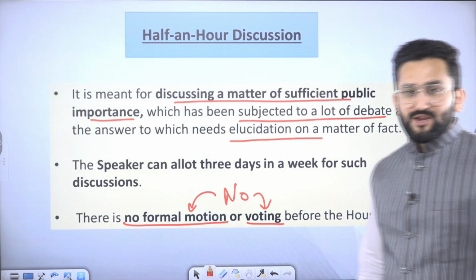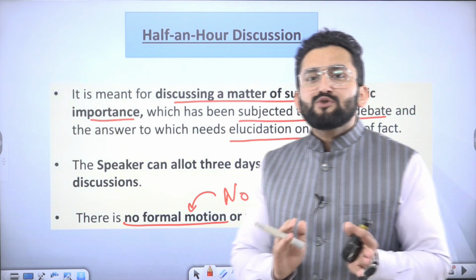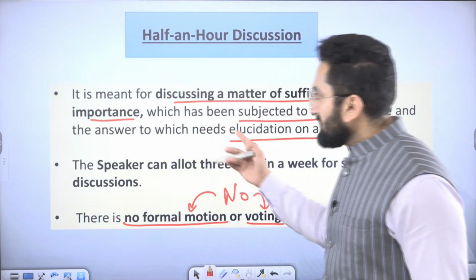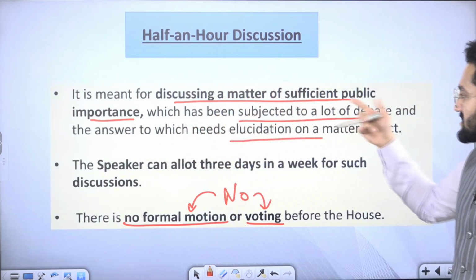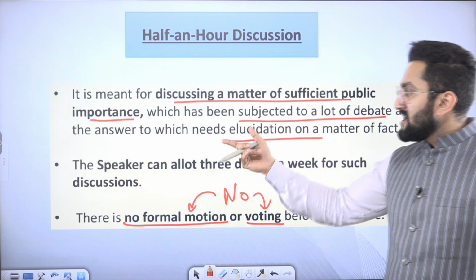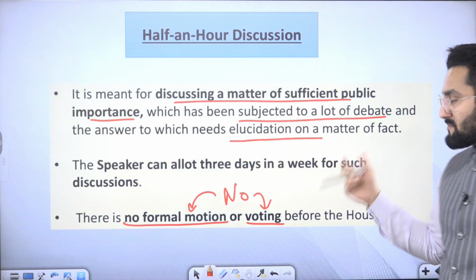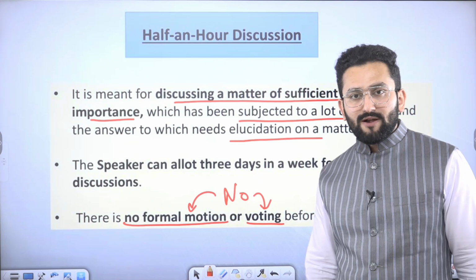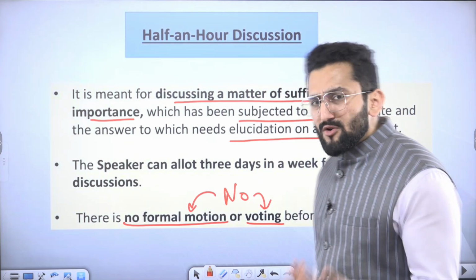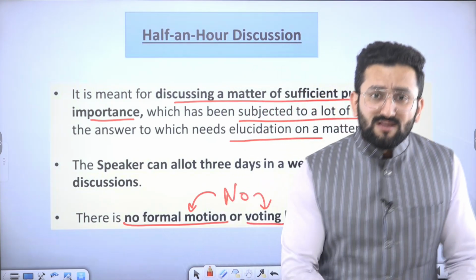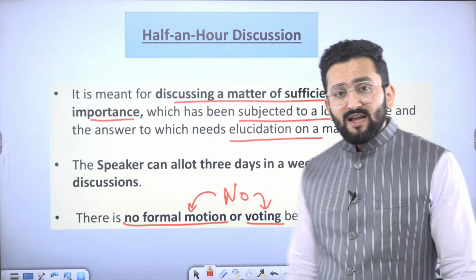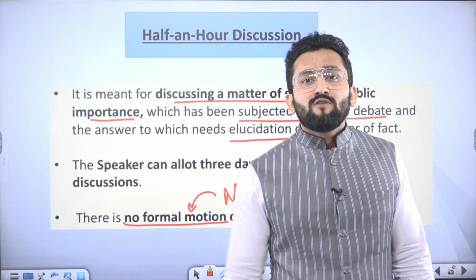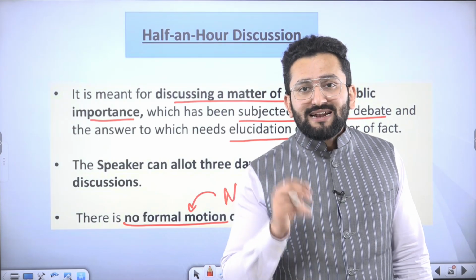Now, half an hour discussion. There are some time slot based discussions. For example, a half hour discussion on a matter of sufficient public importance, which has been subjected to a lot of debate and the answer to which needs elucidation on a matter of fact. You need more clarity on that. Now, you would be thinking, sir, if question hour is there, zero hour is there, why do you have this half hour discussion? My friends, the crucial element of democracy is deliberation, discussion.